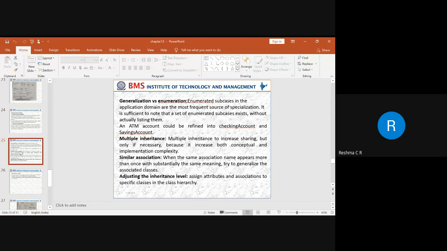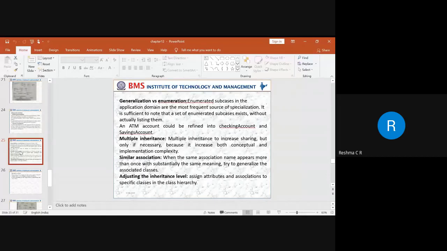In an enumeration, we list all the possible set of values in parentheses. That is what we call an enumeration. So we need to identify when to use enumeration and when to use generalization.